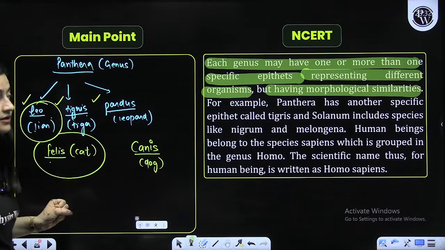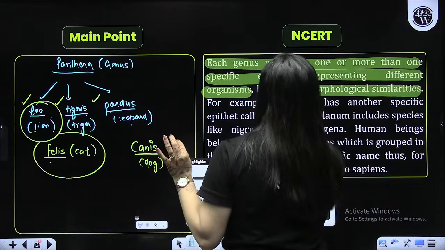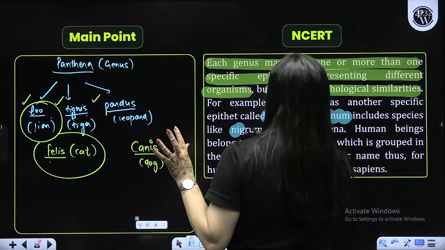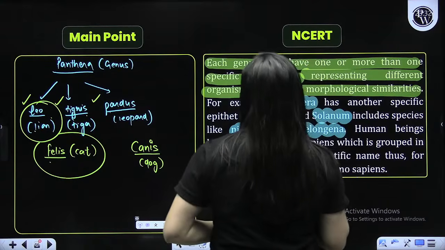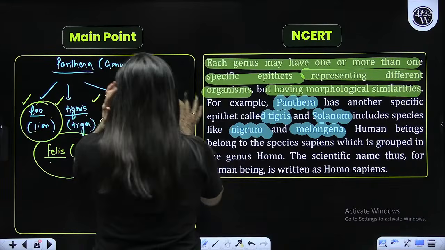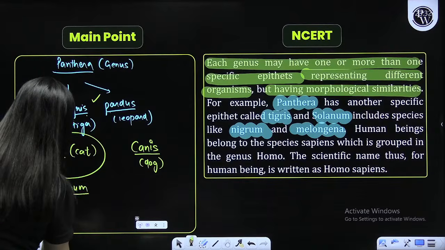even the family is different, right? So Panthera, you know that this Panthera is having, beta, this is not in proper format, it is not in italics, so make sure you don't make a mistake here. So this is what you have. So Solanum nigerum, Solanum melongena, this is what you have, right? These examples are given, you should know that. This is Solanum, do remember Solanum is the genus.